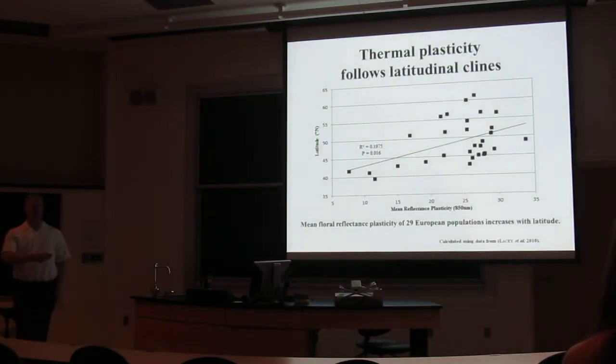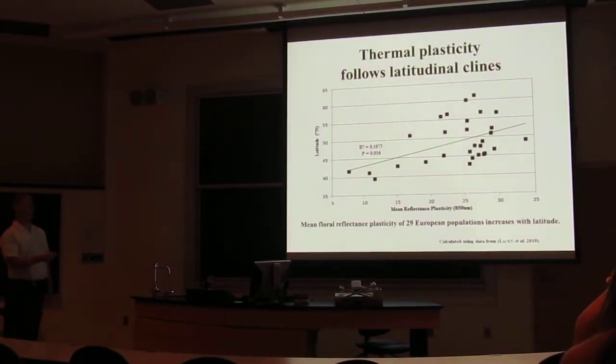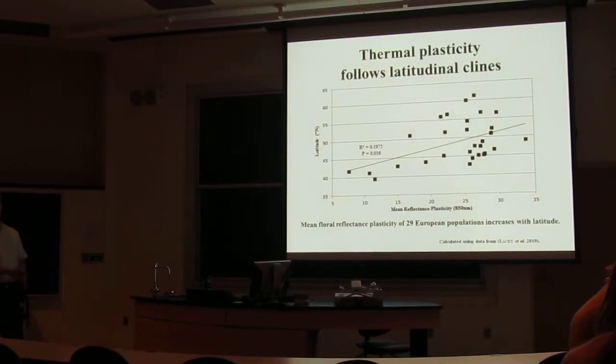So besides in Plantago lanceolata, we often see this pattern in many organisms. And it seems to be adaptive because in these northern cooler climates, there's often shorter growing seasons, and the reverse in the warmer climates. So many studies have been published showing these clines, and they seem to be adaptive.